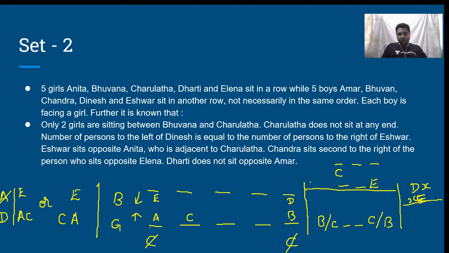Because of this constraint C dash dash dash dash E, it has to then be C dash dash dash dash E. Good. These constraints are all met. So this constraint is met. A is not opposite to D. Therefore, A has to come over here. Then this will be B. So what will come over here? It will be D. Now all the constraints have been met. But that was just by assuming that C sits over here. Is that clear?